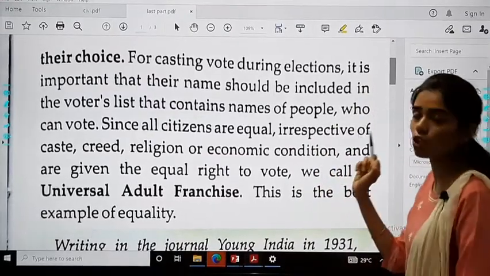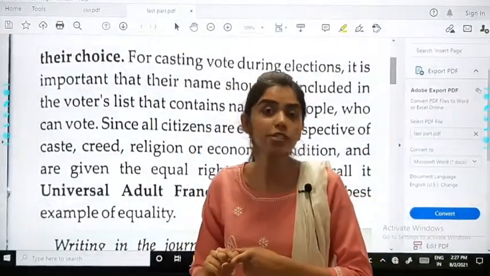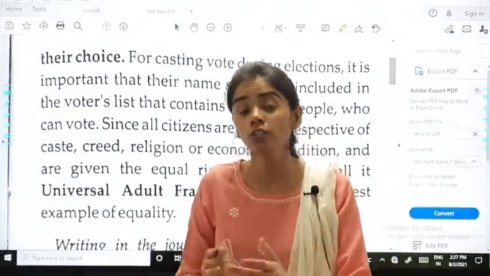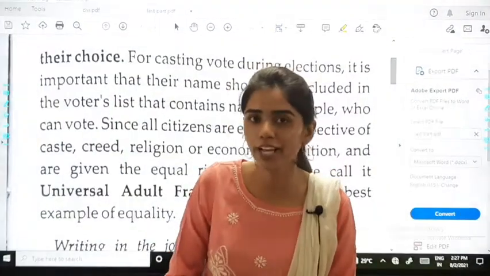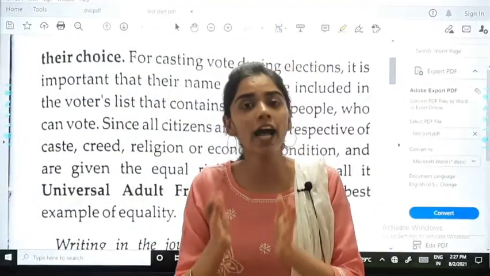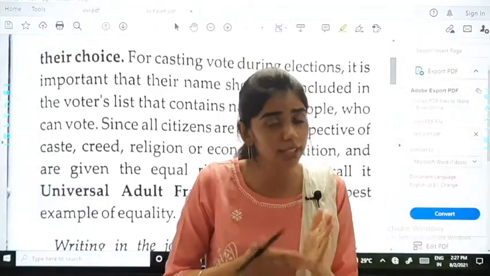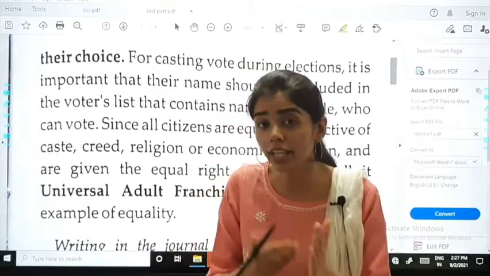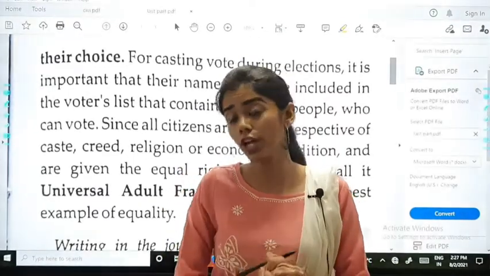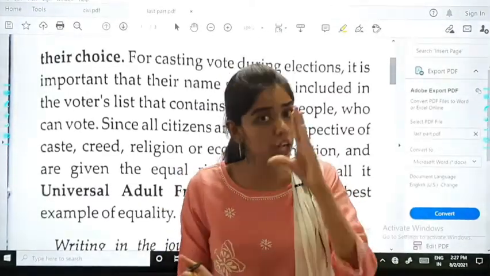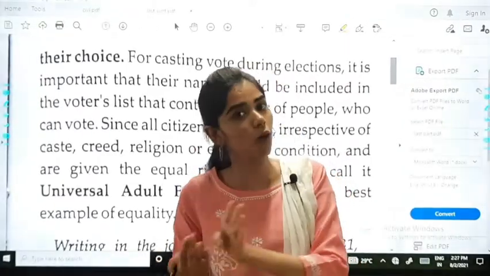For casting a vote during elections, it is important that their names should be included in the voters list that contains names of people who can vote. Now see, it's not like you just go to the voting camps and say I want to vote and you get to. No. There is a voters list, with the names of those who are eligible to vote, those who have the voter ID and are 18 years or above.